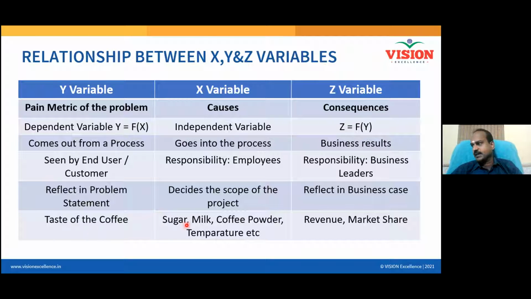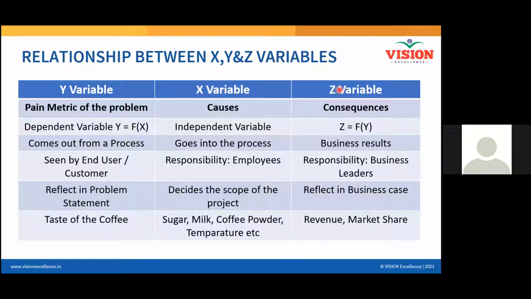Taste of the coffee is a Y variable, sugar and milk are the X variables. If the taste of the coffee is bad, the revenue generated will get affected, market share will get affected, customer complaints will be more. These are the Z variables. All of you understand the relationship between X, Y, and Z variable? Is it clear? Yes. How do you call Z variable?